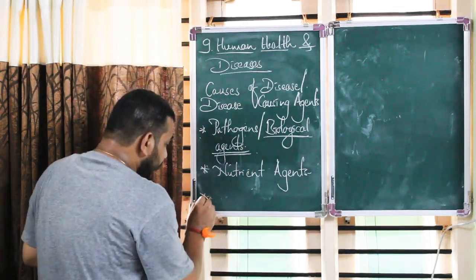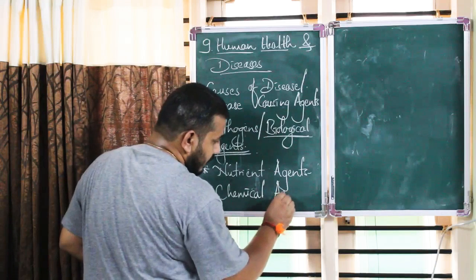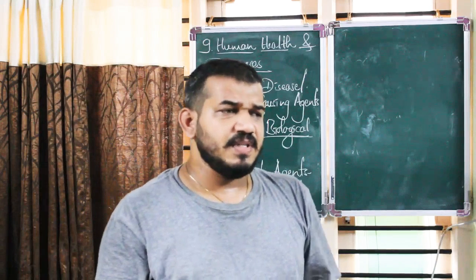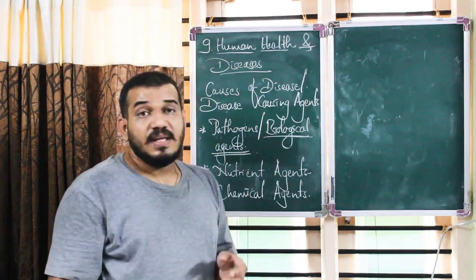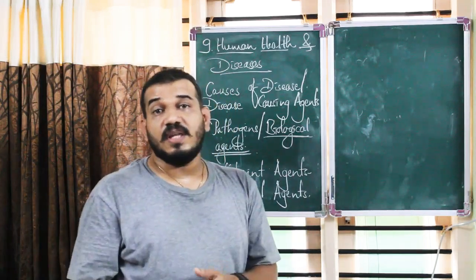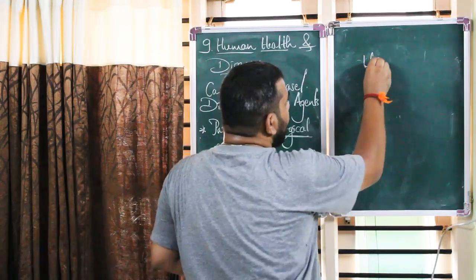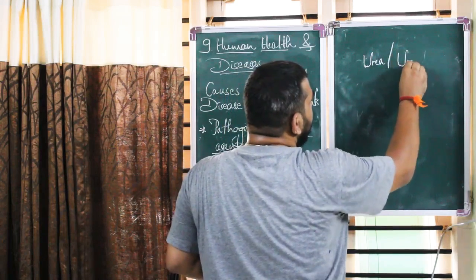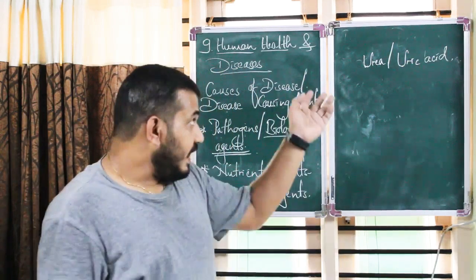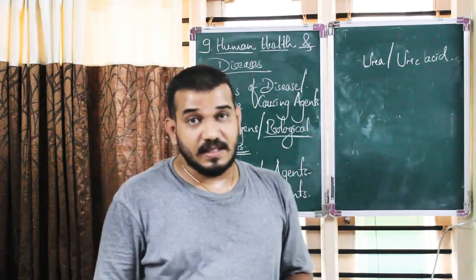The third thing can be chemical agents. Now what are these chemical agents which are causing diseases? These are certain chemicals which are needed for the metabolic activities in some way or the other. For example, if there is excess of urea or uric acid in the blood, uric acid, if it is present in excess, it will lead to gout or gouty arthritis.